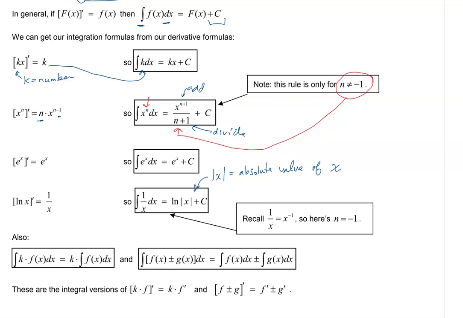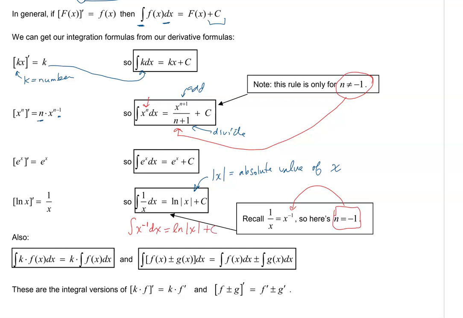All right, so that's those vertical lines. And just some reminders that we can rewrite 1 over x as x to the -1. So right there, that's the case for n equal to -1. If you integrate x to the -1, you don't get the power rule, you don't add 1 or anything, you get the natural log of x.